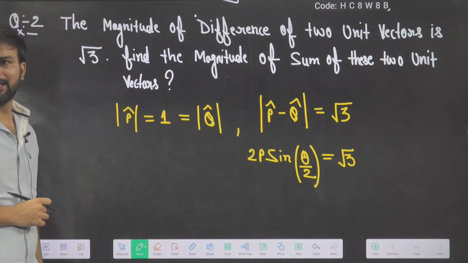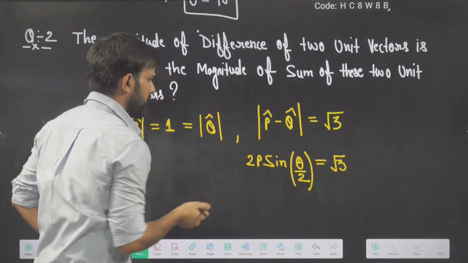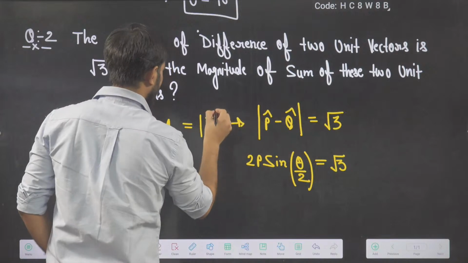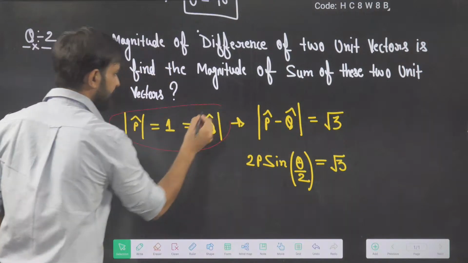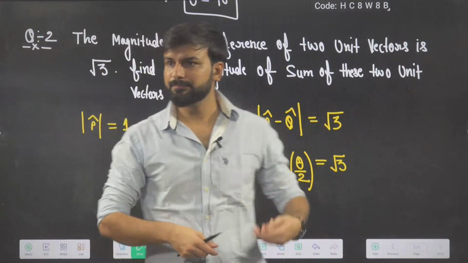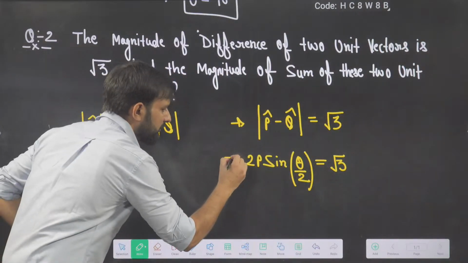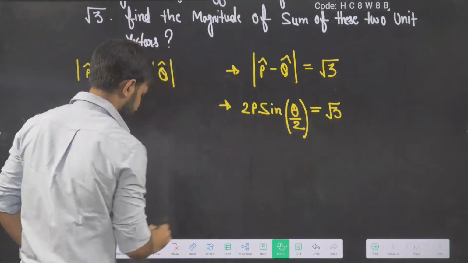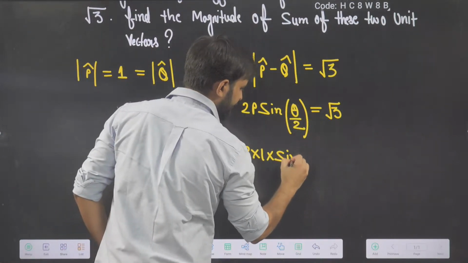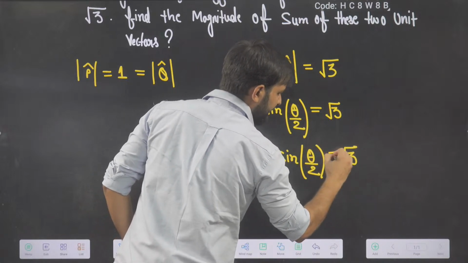And what is the value of p and q? What is the magnitude I can put here? The magnitude that I can put here is this. So what is the magnitude I have? 1. So put the magnitude 1 here. What will you get? 2 into 1 into sine theta by 2 is equal to root 3.